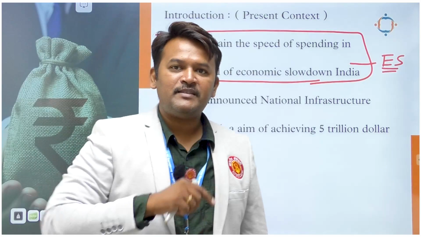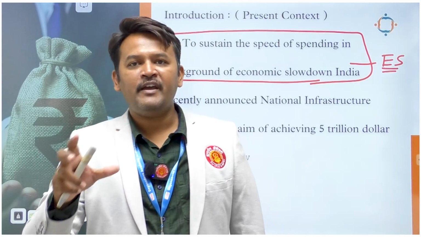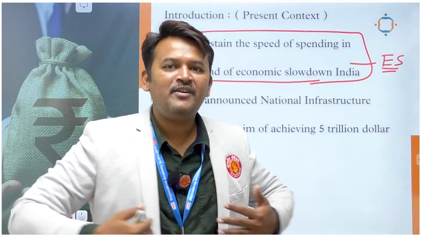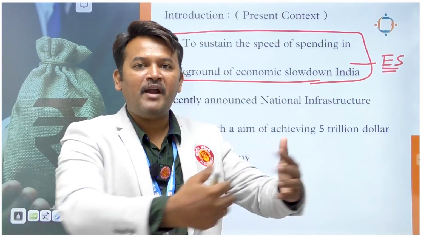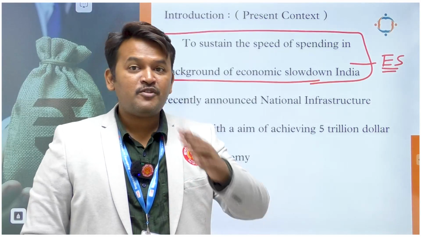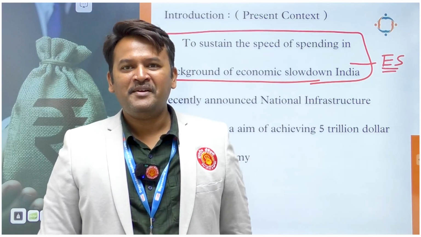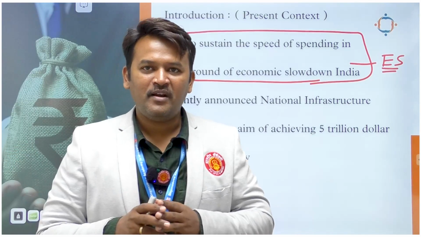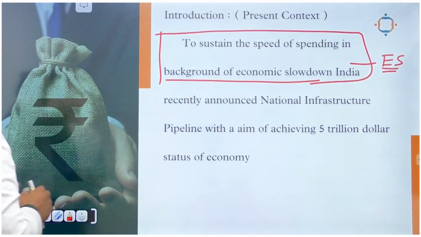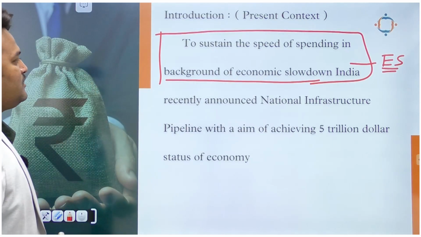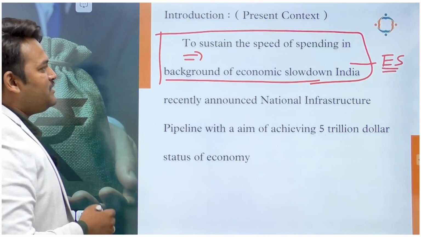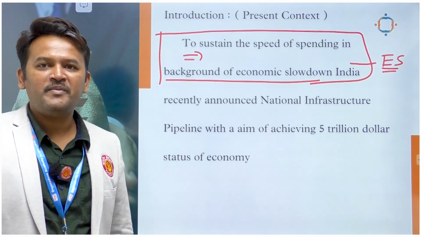Because of this spending cycle, there is a sufficient amount of money available in the economy, and because of that there is sustained growth, sustained demand, and because of sustained demand, there is a supply. So we are ahead of this slowdown right now, right? So the present context should at least mention this line from the economic survey.